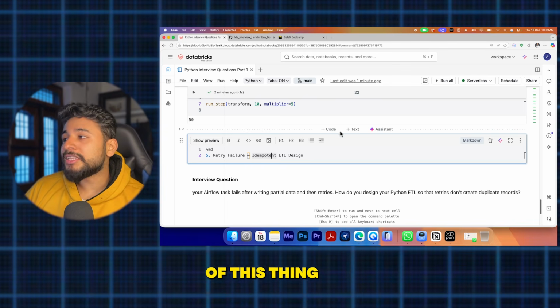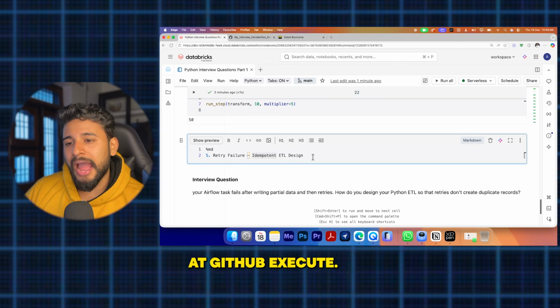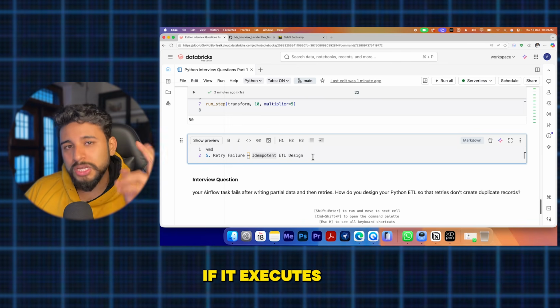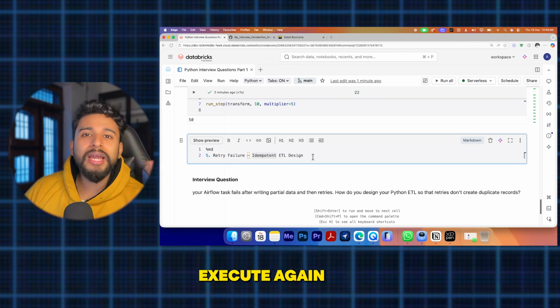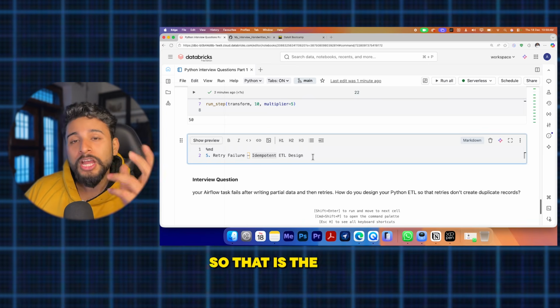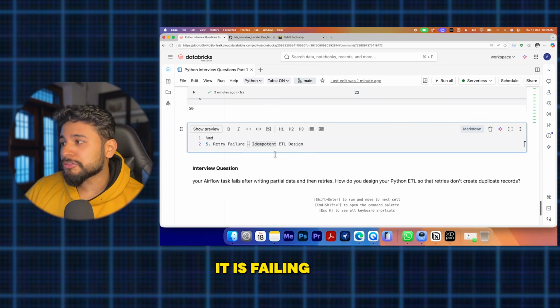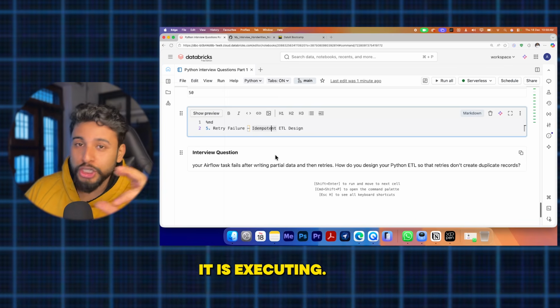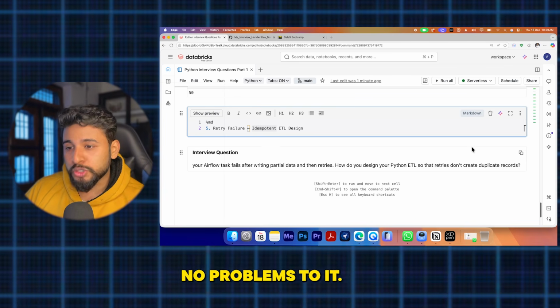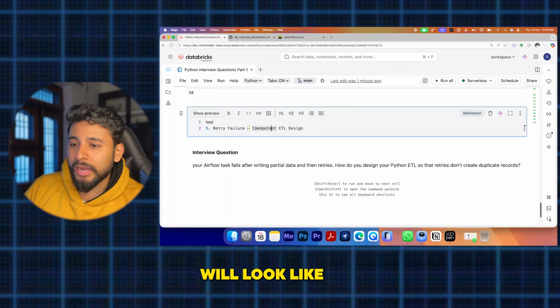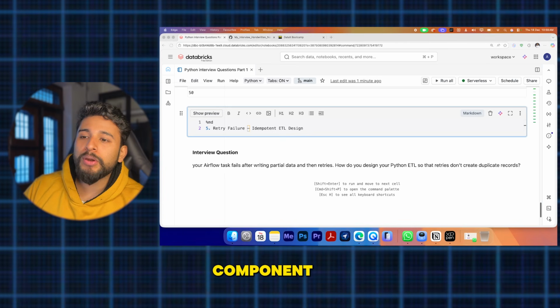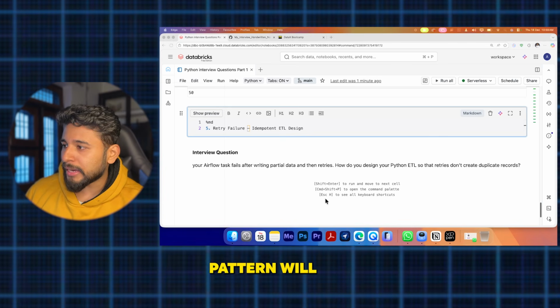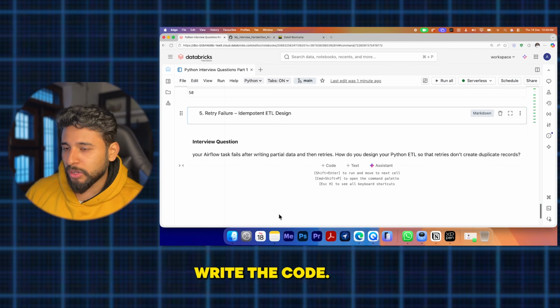So with multiple retries, if it re-executes after one failure, and again after another failure, there will be no problems. So this is how the code pattern will look like with idempotency. I'll just write the code also.